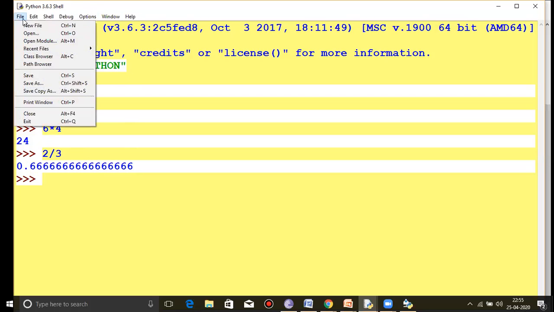See here, you have to click on File, then New File. You can also press Control N for a new file. This new window will open here. So this is script mode. The same thing I am writing: A equal 10, B equal 20.